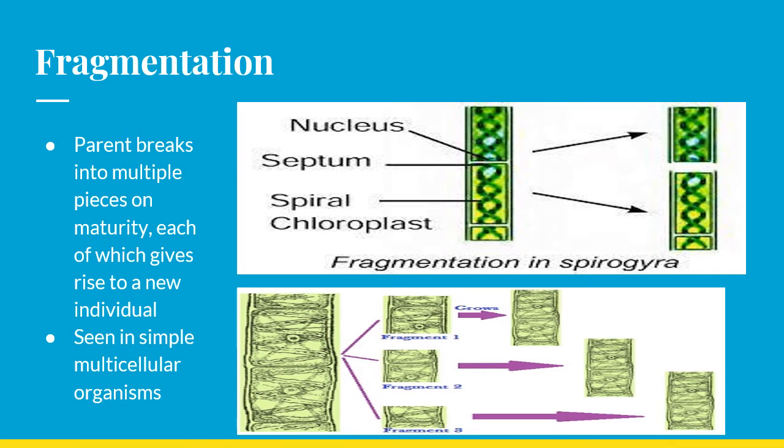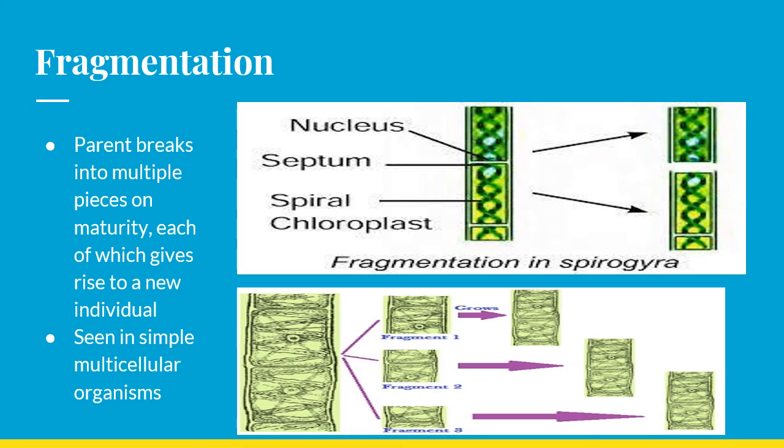Next, it is fragmentation. The term itself says having parts or bits. So the parent here, what takes place? The parent breaks into multiple pieces on maturity, and each of which will give rise to a new individual.